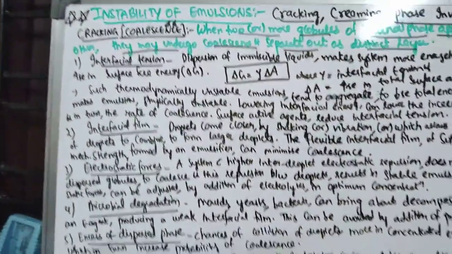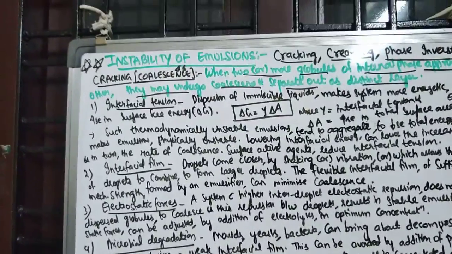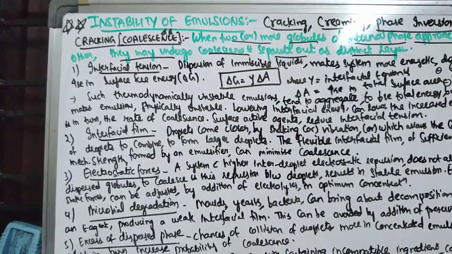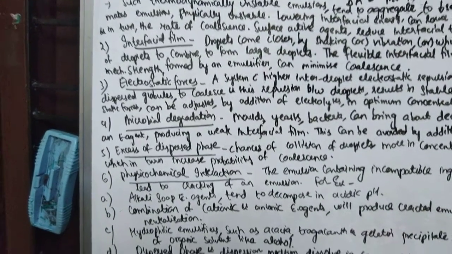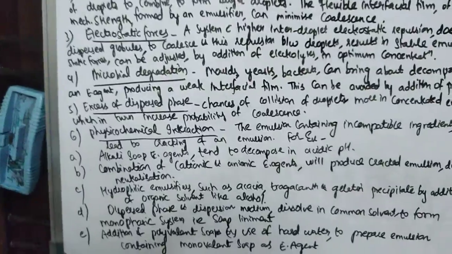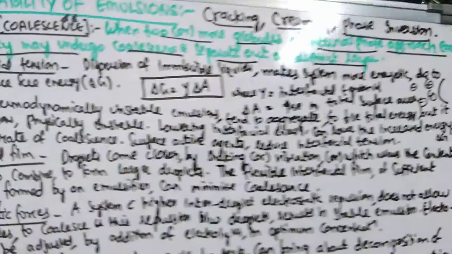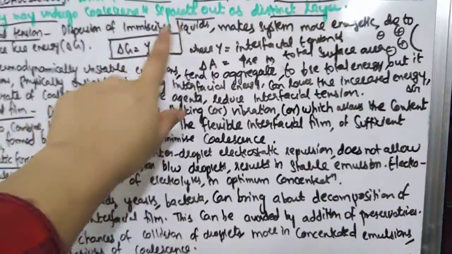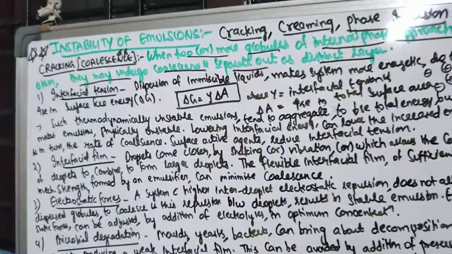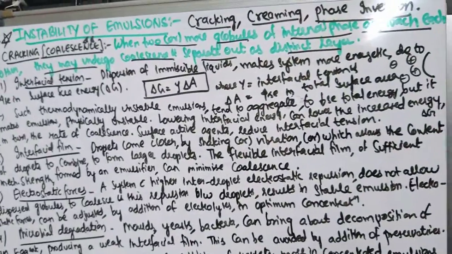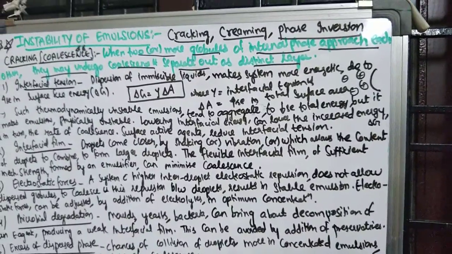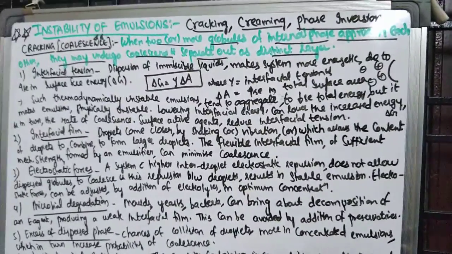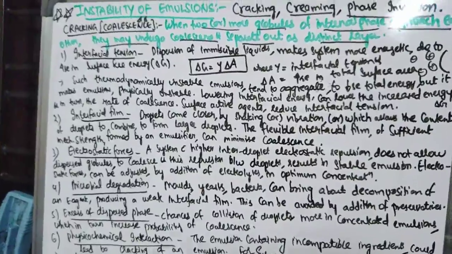Now let's see the various factors which affect cracking: interfacial tension, interfacial film formation, electrostatic forces, microbial degradation, excess of dispersed phase, and physicochemical interaction. Now we'll discuss each in detail. Coming to interfacial tension: dispersion of immiscible liquids. Whenever you are dispersing two liquids such as oil and water, they are quite immiscible, so that dispersion will make your system more energetic. Why? Because there is an increase in surface free energy, right?